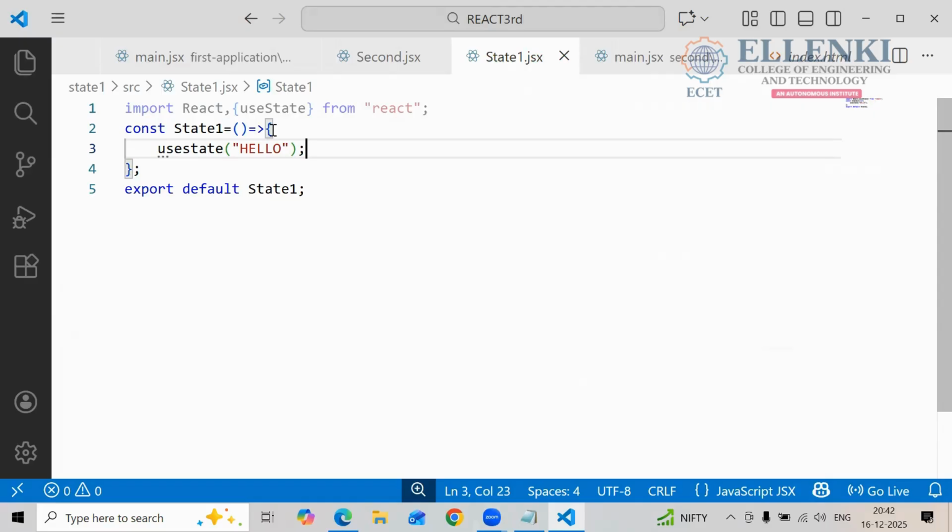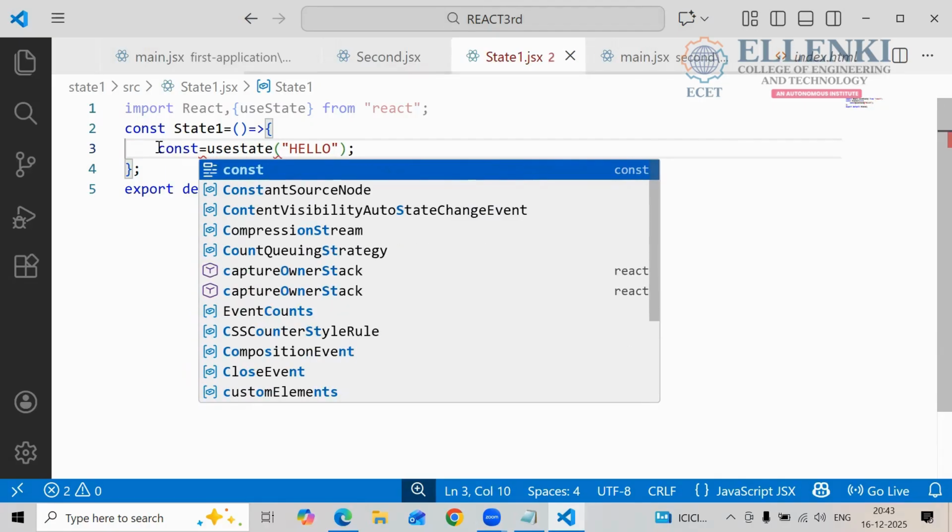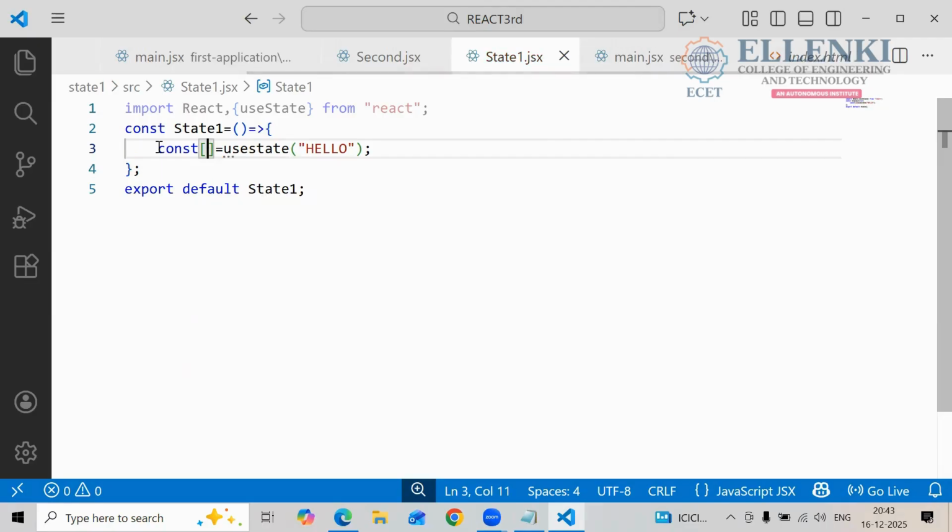To catch this hello, we need one particular variable, right? How are we going to define that variable? Here we are taking one word, one piece of data, that is hello. To catch that hello, we have to store it somewhere. Directly we could give hello in the React fragment, but here we are using one hook now. So to catch that data, we have to create one variable. What is that variable? To catch this data, here you use the arrow symbol.